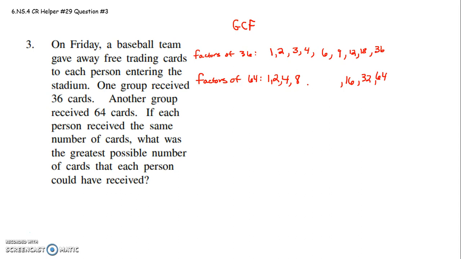All right, so it looks like another group received 64 cards. If each person received the same number of cards, all right, so here the greatest that they have in common looks like 4. Each person received 4 cards.